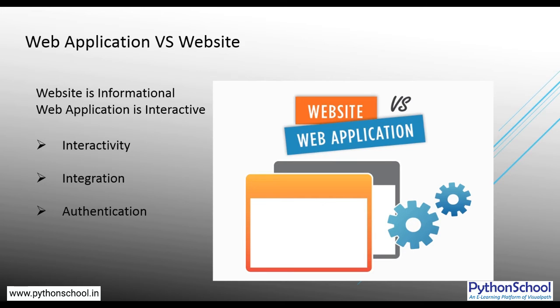A more illustrative example of web application interactivity is an online banking application. You must have used it for online payment or checking your online balance. You must have logged on to that online application of a bank, or you can say an online banking website also. In that case, the website becomes an application where user interactivity is performed. The function of that online banking application is to perform transactions based on the customer's user input.